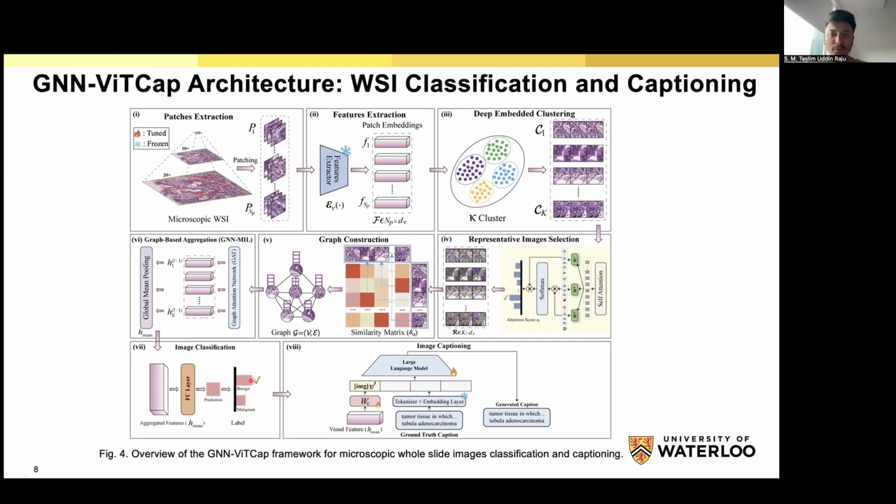On the other hand, we also have the captioning task, but in captioning, the large language models are not directly compatible with the visual features. So we use a projection layer here. The projection layer converts the visual features into another dimension that is compatible with the large language model. Then we feed the encoder the visual features. In the decoder, we feed the true captions, and we fine-tune the large language model for caption generation.